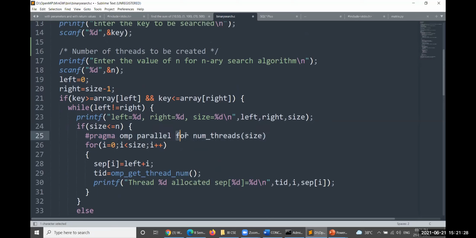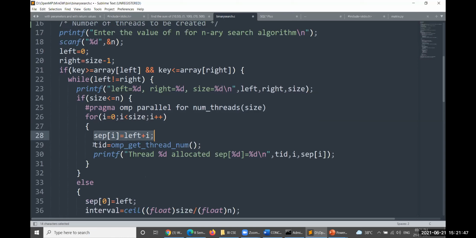Okay, this particular for loop is a parallel for loop created with these many threads. Then separator of I will be equal to left plus I. Left value is actually 0: 0 plus 0, 0 plus 1, 1, and so on. So you have to create those many threads here, and TID is going to be generated. So how many threads here are based on the size.